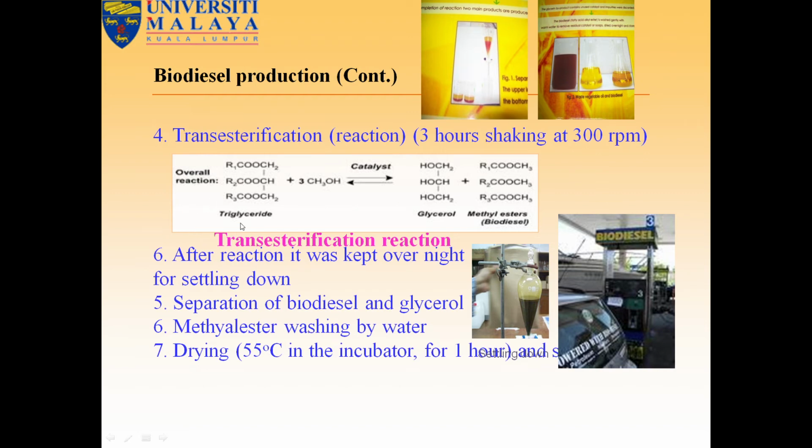This is the overall reaction. Triglyceride oil, methanol, and the catalyst sodium or potassium hydroxide produce glycerol and methyl ester, biodiesel. This is called the transesterification reaction. After the reaction, it was kept overnight for settling and separation of biodiesel and glycerin. The methyl ester was washed with water and dried at 55 degrees centigrade in the incubator for 1 hour. Then it settles down and separates.